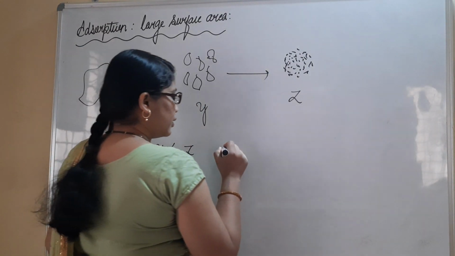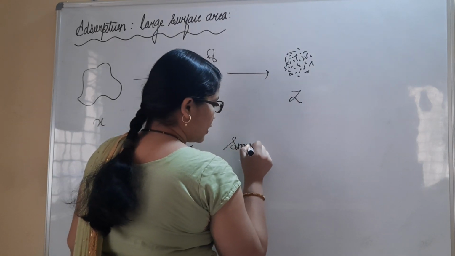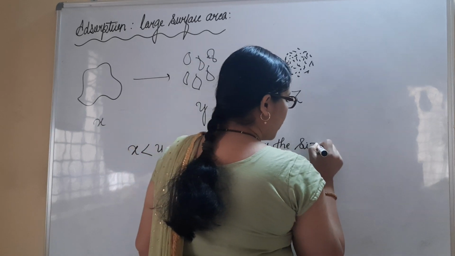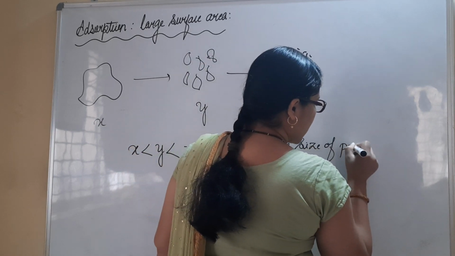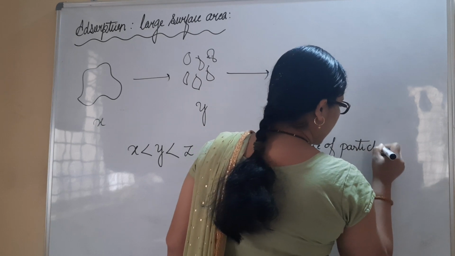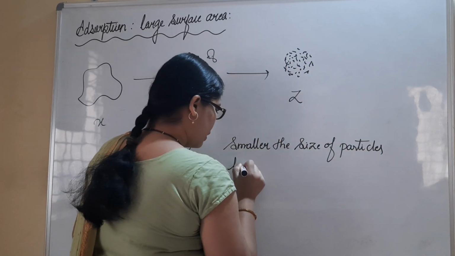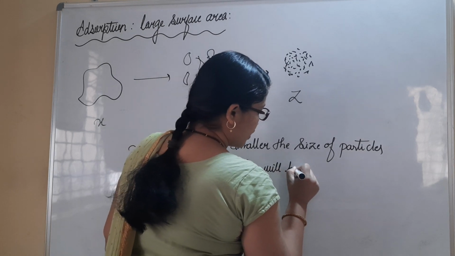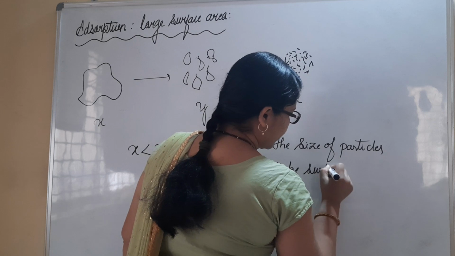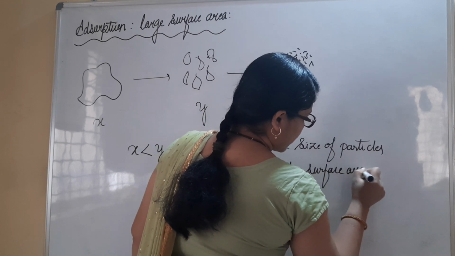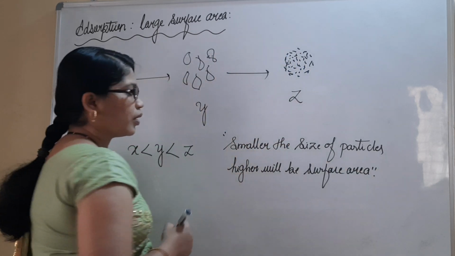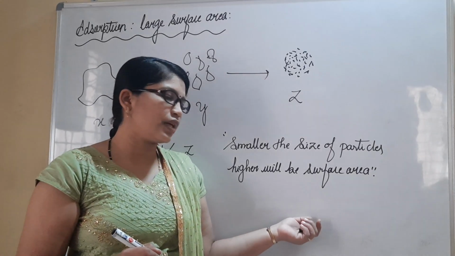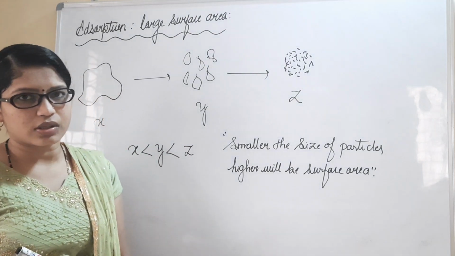So I can write here, smaller the size of the particles, higher will be the surface area. So this is most important, we have to remember. So higher the surface area, what it correlates, higher the surface area, more will be the adsorption process.